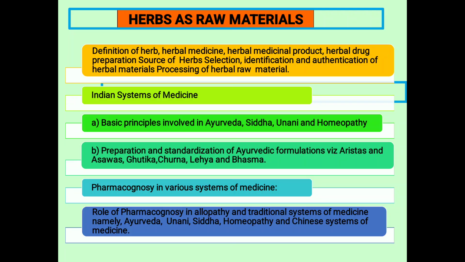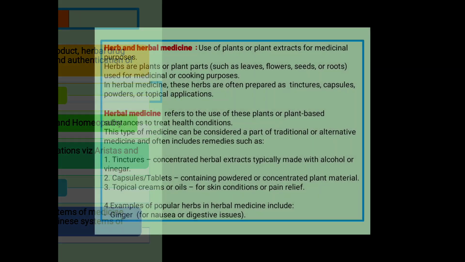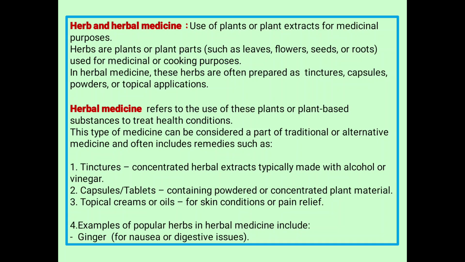Indian system of medicine: basic principles involved in Ayurveda, Siddha, Unani, and homeopathy. Preparation and standardization of Ayurvedic formulations. Standardization means setting a standard. So herb and herbal medicine is the use of plants or plant extracts for medicinal purposes. Herbs are plants or plant parts such as leaves, flowers, seeds or roots used for medicinal or cooking purposes. In herbal medicine, these herbs are often prepared as tinctures, capsules, powders or topical applications. Herbal medicine refers to the use of plants or plant-based substances to treat health conditions.